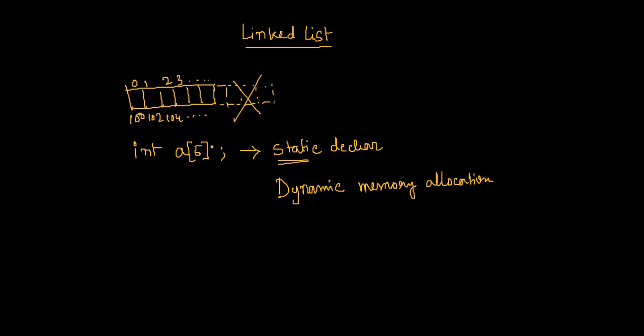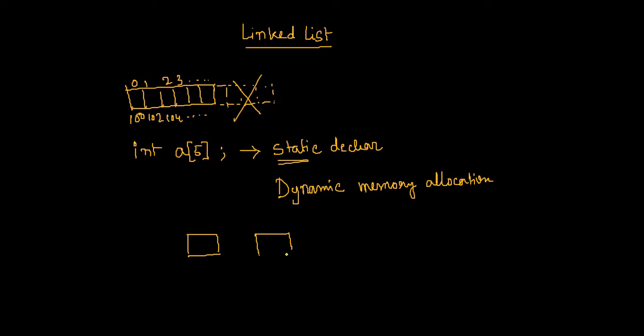Rather, we can create one location at a time, and whenever the next location is required, we will create the location dynamically when the program executes, and then somehow we will connect them. So that means a linked list looks something like a chain of boxes.